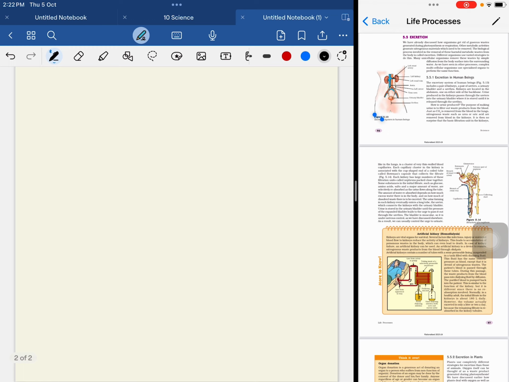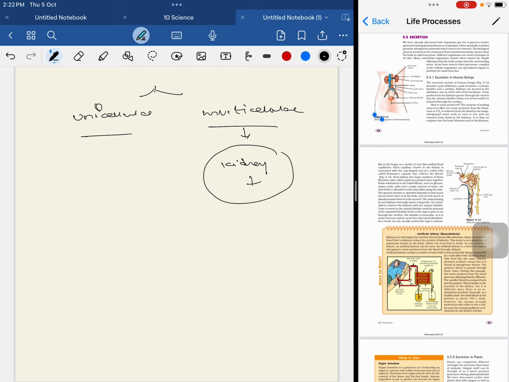Excretion is different in unicellular organisms and multicellular organisms. In multicellular organisms there are specialized structures called kidneys, and the basic unit of the kidney is called a nephron. Through the nephron, the process of excretion takes place in multicellular organisms. But in unicellular organisms, it occurs mainly by simple diffusion.